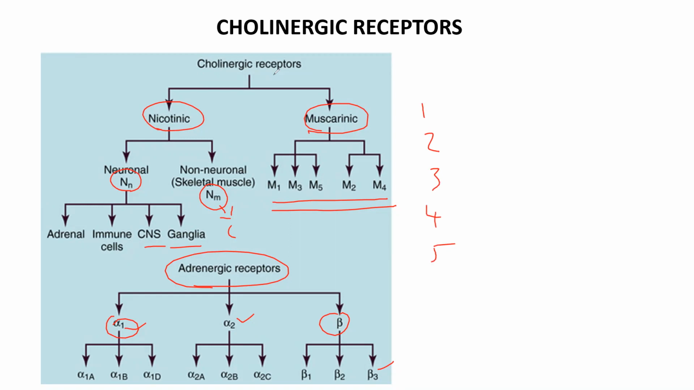I told you muscarinic is divided into five types: one, two, three, four, five. Among those, 2 and 4 come under one category, and 1, 3, 5 come under another category. These are divided into two categories depending upon the mechanism of action. M2 and M4 are Gi type, and M1, M3, M5 are Gq type.